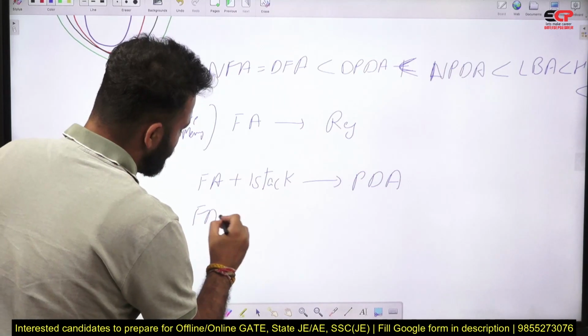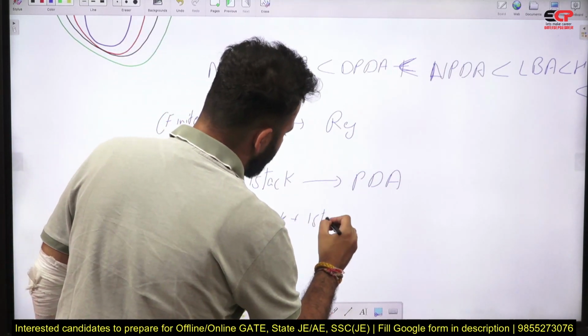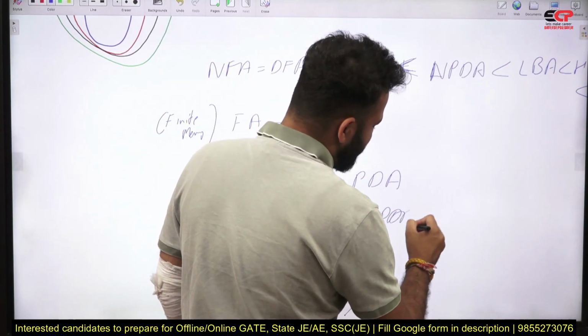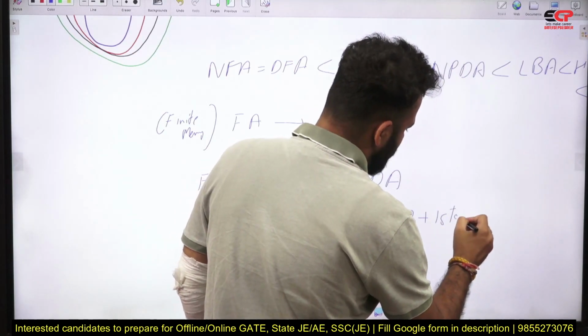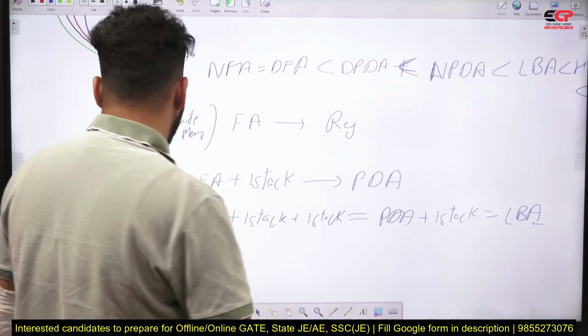If you add two independent stacks to the finite automata, or you can say if you add one more stack to the PDA, it will behave like linear bound automata.